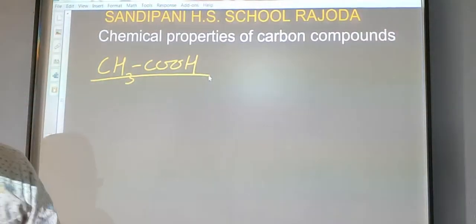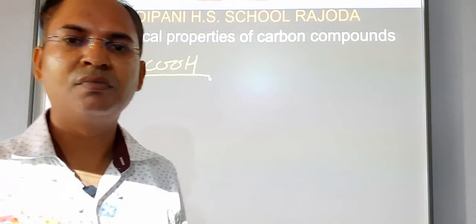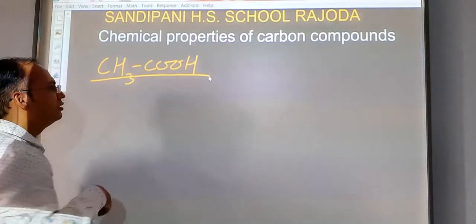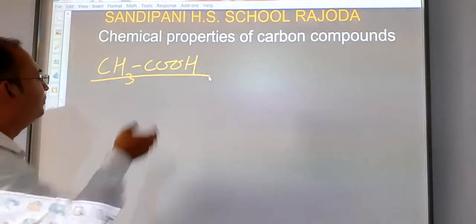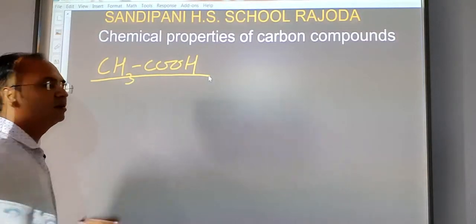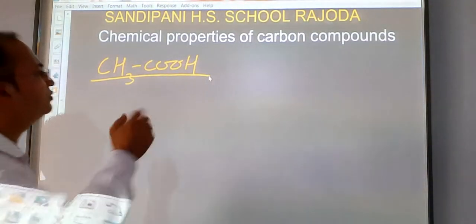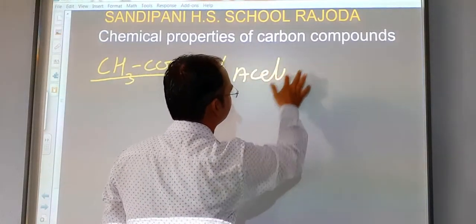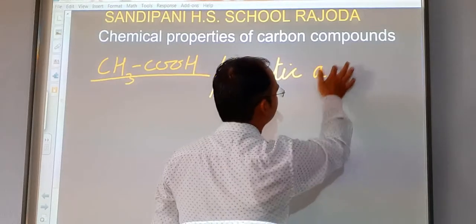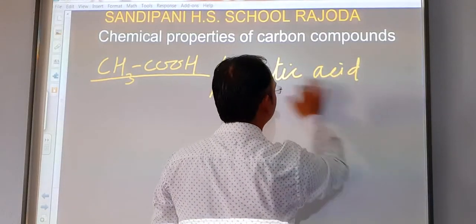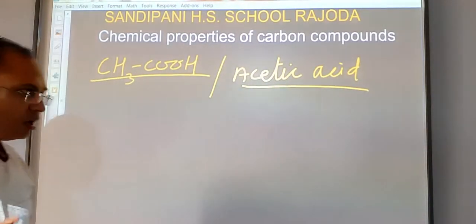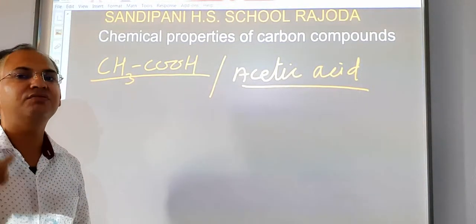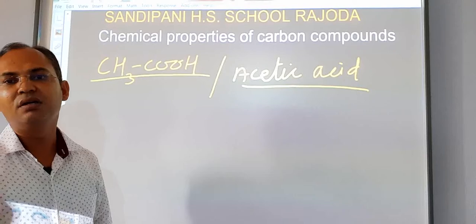Now we will see its physical properties. Students, carboxylic acid is commonly known as acetic acid. Acetic acid, we use it in our day to day life as vinegar, which is used to preserve so many things.